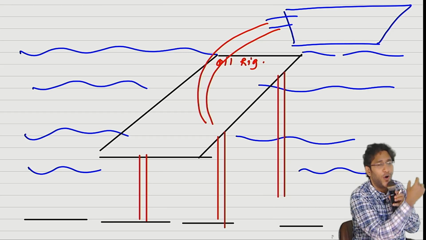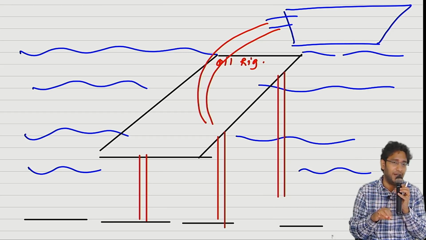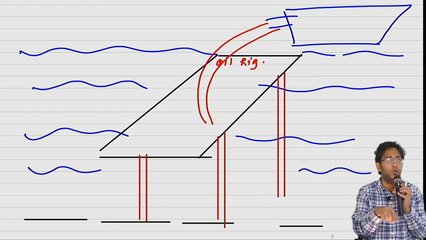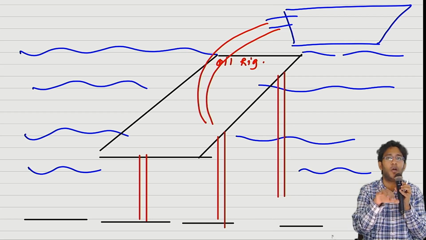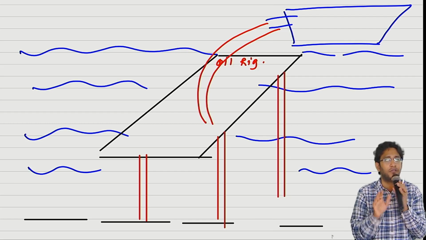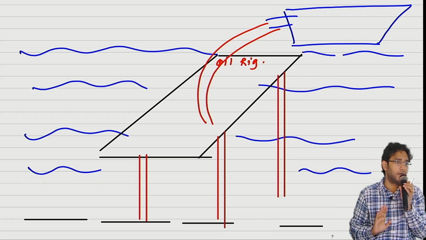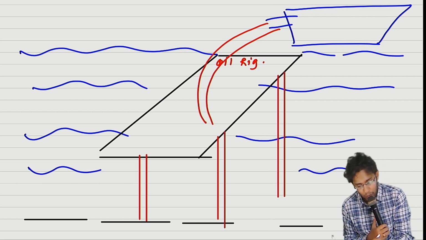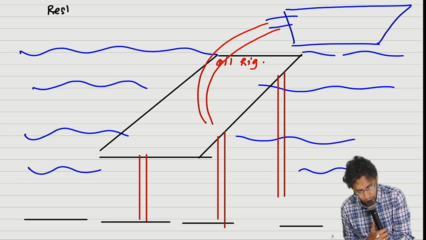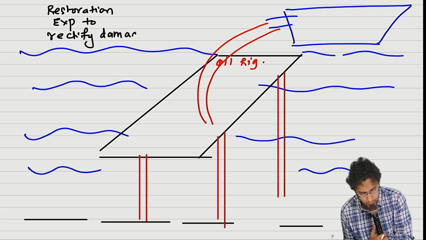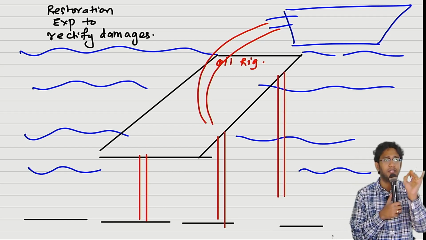When this fellow is constructing the oil rig, government says that for construction of the oil rig, you are damaging the floor of the sea. If you damage the floor of the sea, future oil extraction is not possible. Today you will nicely finish off your contract and run away. Tomorrow if you have to give the same contract to somebody, that fellow says we cannot extract here. So government puts a condition that you have to incur restoration expenses to rectify the damage. This is an obligation what you have.